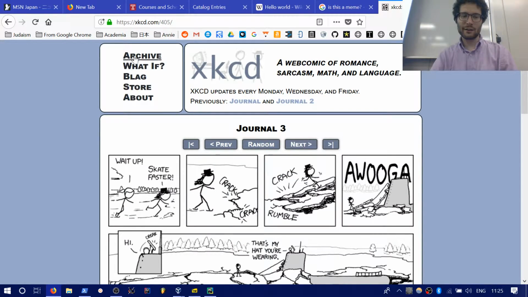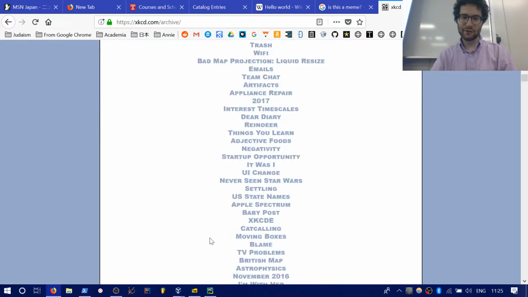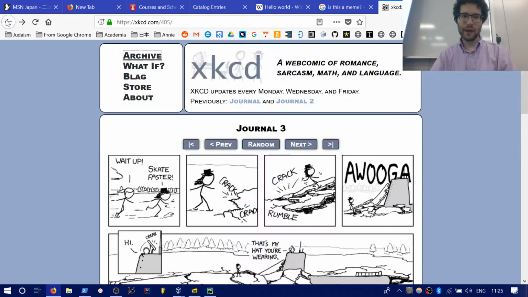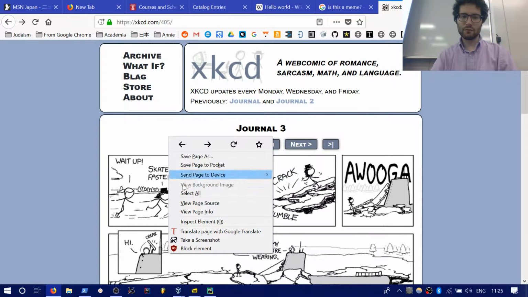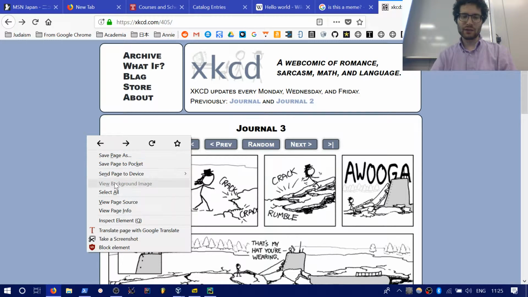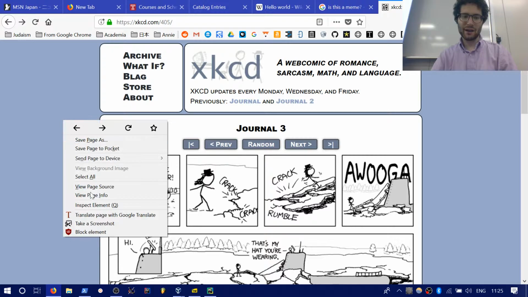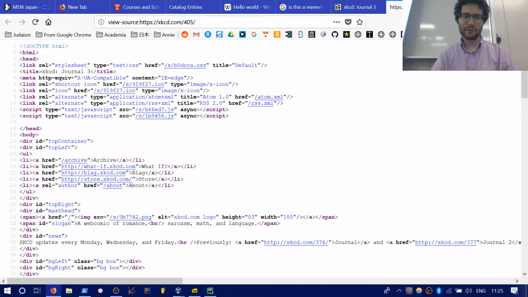It's got a list of links over here to his What If website, where he does some sciencey questions, his blog, his storefront, and his About page, right? And then the archive for a list of all the comics. It's a fairly straightforward web page. So if we view the page source, it is actually fairly straightforward as well.